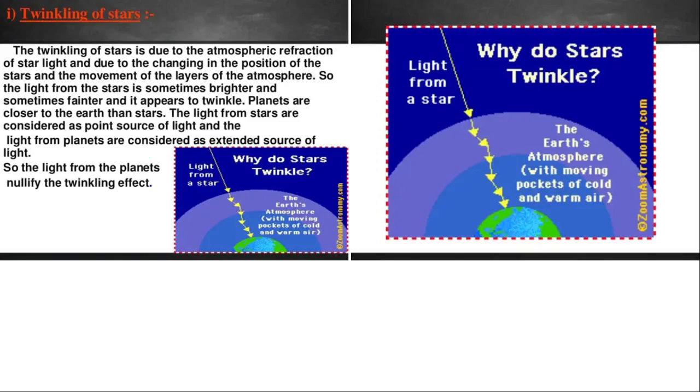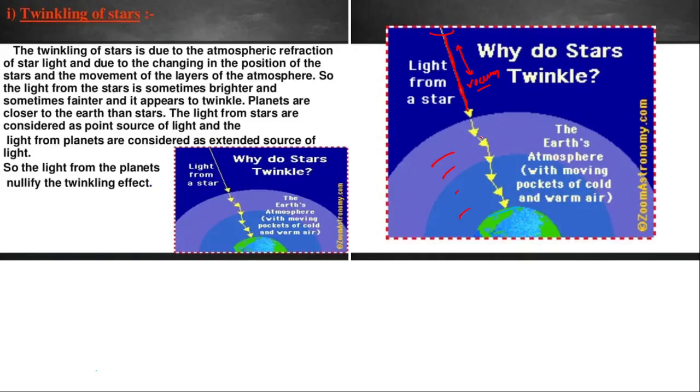So here you can observe, this is the earth surface. When light is passing through different layers of the earth from the sun, the light which is coming here, because in this portion there is no atmospheric layer, this is a vacuum. In vacuum, it will move along a straight line path. Again, when it enters into the different layers of the earth's atmosphere, what will happen?